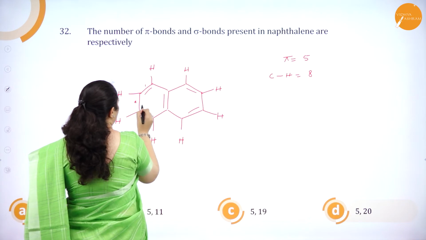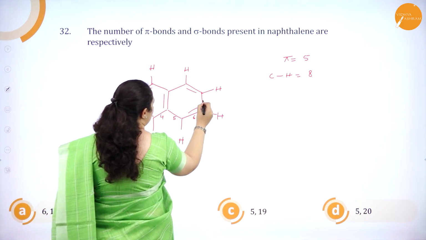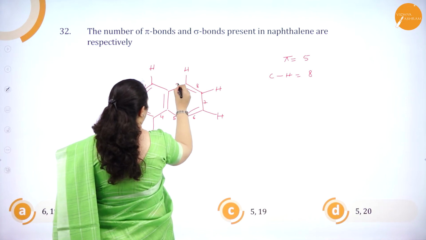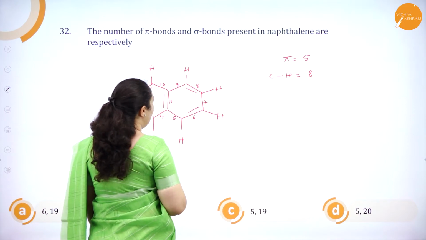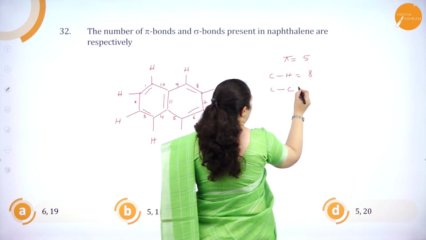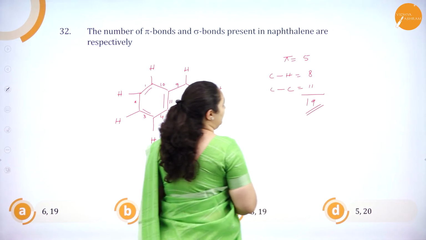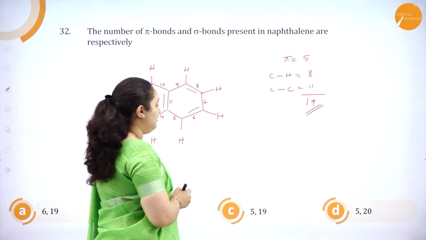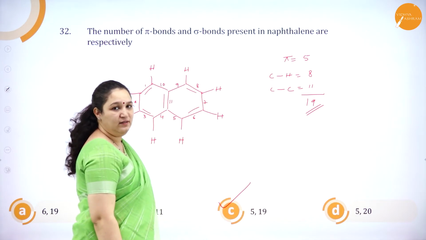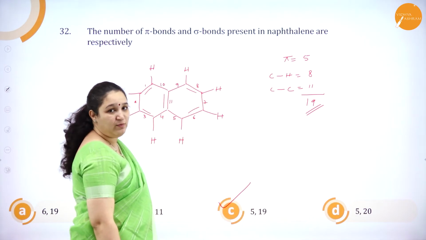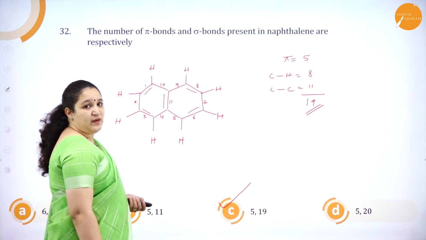I have 1, 2, 3, 4, 5, 6, 7, 8, 9, 10 and 11. So carbon and carbon I have 11 bonds. So the total sigma bonds are 19. 5 pi bonds, 19 sigma bonds. So that's about this question.